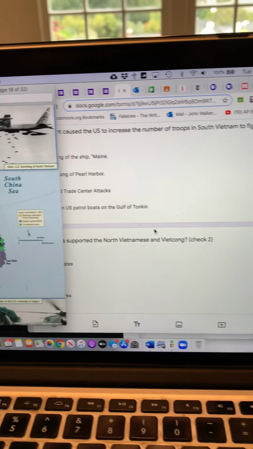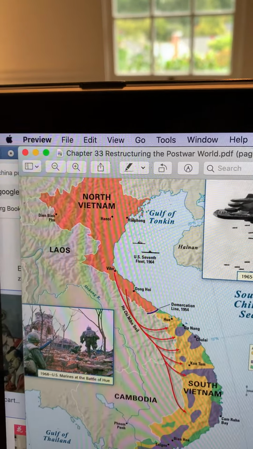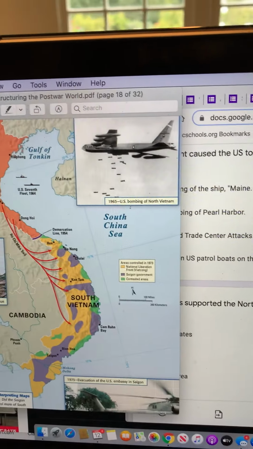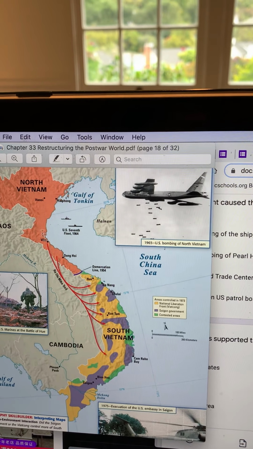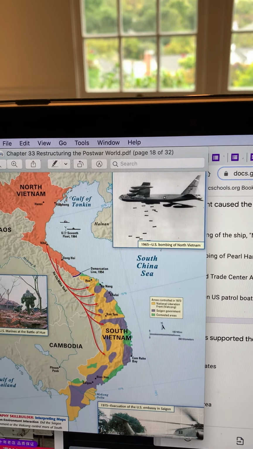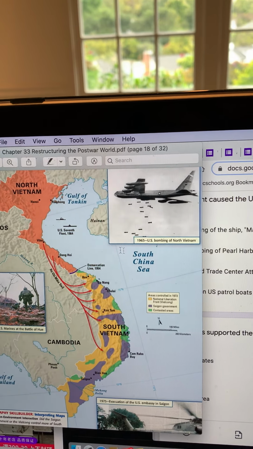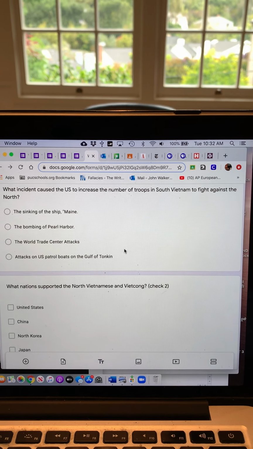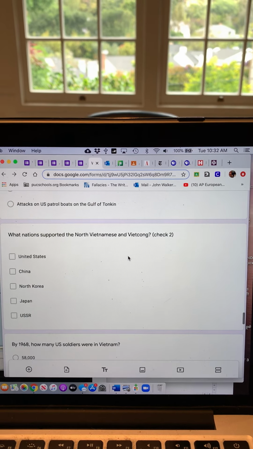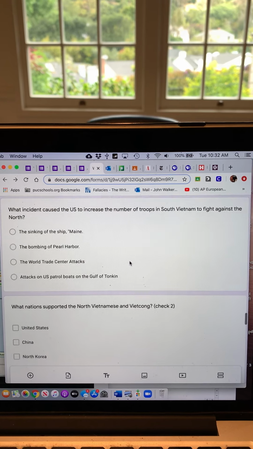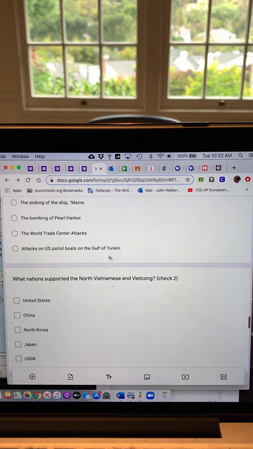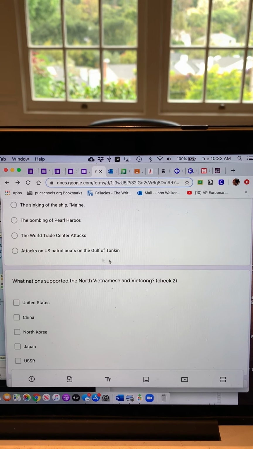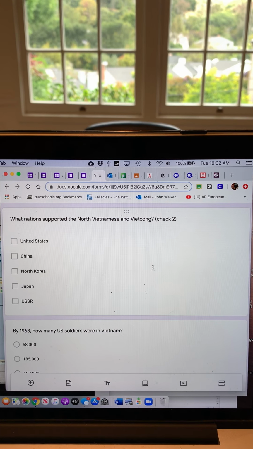And so here there's an attack on these ships, and then we just had military advisors there, like a few thousand. And then in 1964, after the attack on the ship, Congress authorized the president to send hundreds of thousands of troops to Vietnam, and that's when there was a draft. And so the Gulf of Tonkin incident is what caused that to happen.